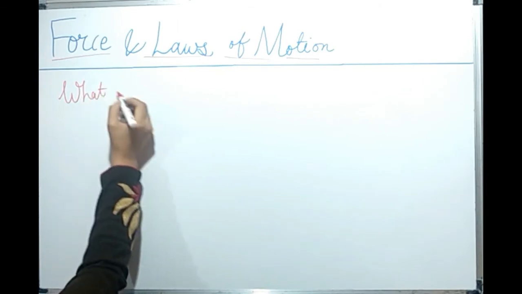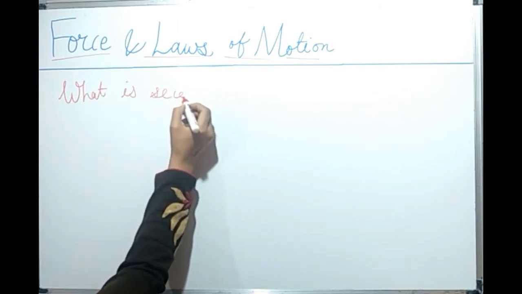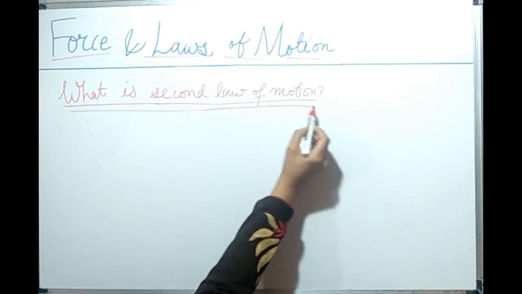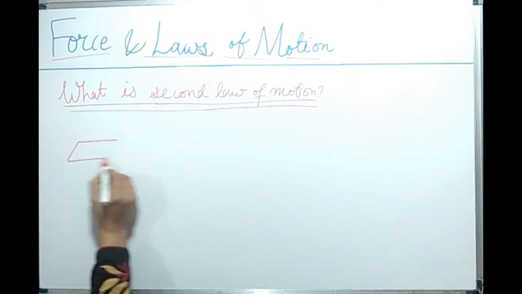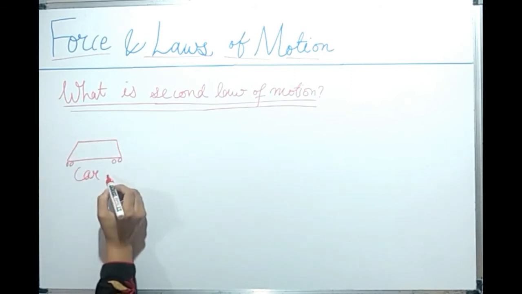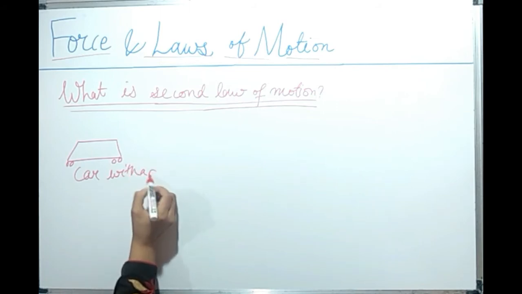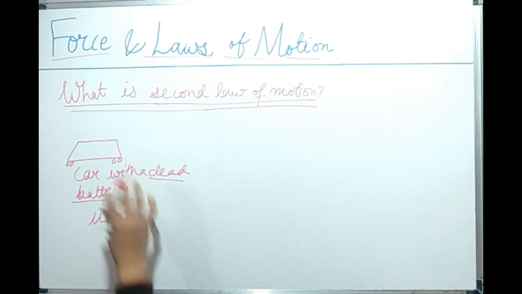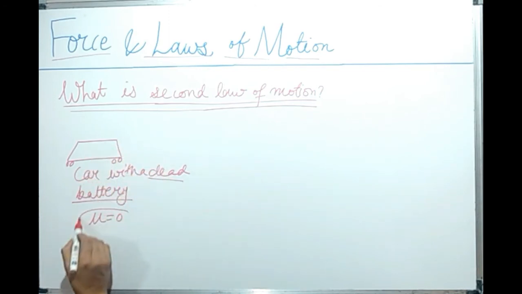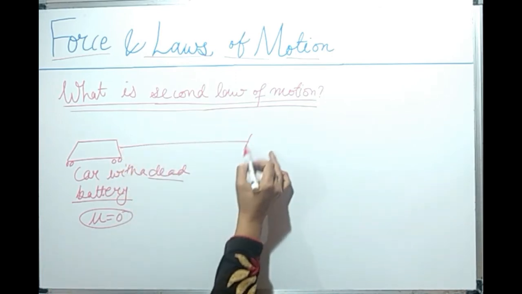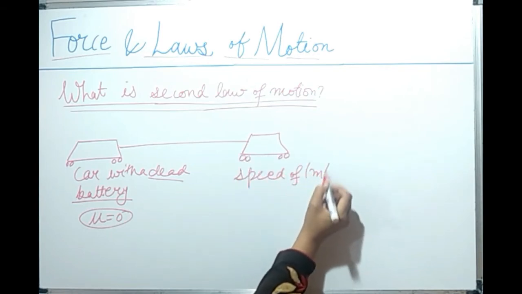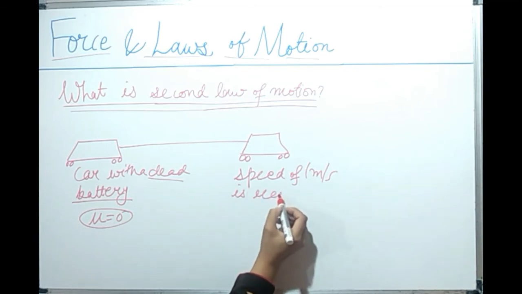What is the second law of motion? Let's understand this with the help of an example. There is a car with a dead battery. Dead battery means initial velocity u is 0. Car is not moving, the battery is dead, initial velocity is 0. And to start this car, a speed of 1 meter per second is required to start the engine.